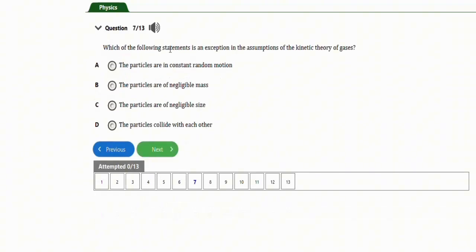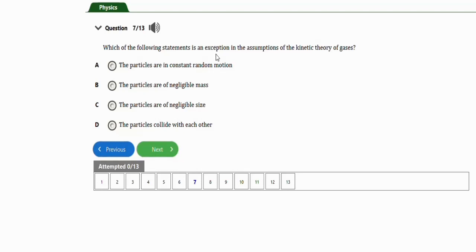Let's go to the next repeated question, which is this one. It says, which of the following statements is an exception in the assumptions of the kinetic theory of gases? We have option A, the particles are in constant random motion. B, the particles are of negligible mass. C, the particles are of negligible size. D, the particles collide with each other.